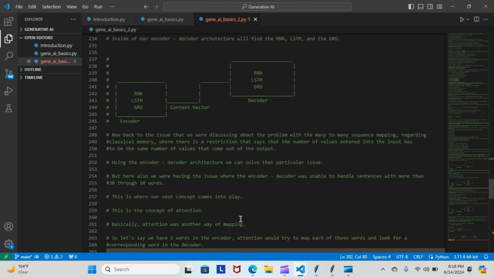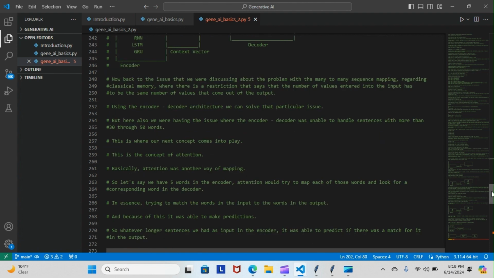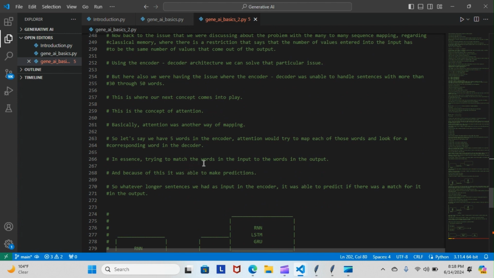Basically, attention was another way of mapping. So let's say we have 5 words in the encoder. Attention would try to map each of those words and look for a corresponding word in the decoder. In essence, trying to match the words in the input to the words in the output. And because of this, it was able to make predictions. So whatever longer sentences we had as input in the encoder, it was able to predict if there was a match for it in the decoder.